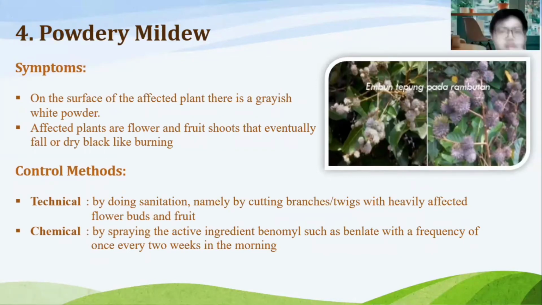Okay, so the next one is powdery mildew. Symptoms: on the surface of the affected plant, there is a grayish white powder. Affected plants are flower and fruit shoots that eventually fall or dry black like burning. The control method is technical, like doing sanitation, namely cutting branches or twigs with heavily affected flower buds and fruit. The second one is chemical, by spraying the active ingredient benomyl such as Benlate with a frequency of once every 2 weeks in the morning.